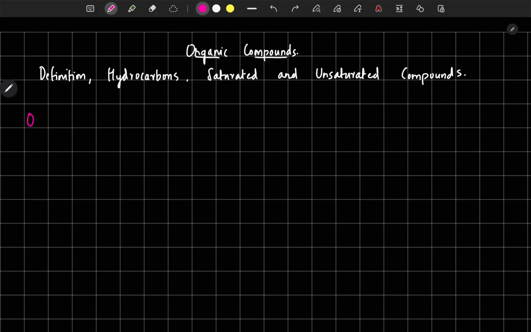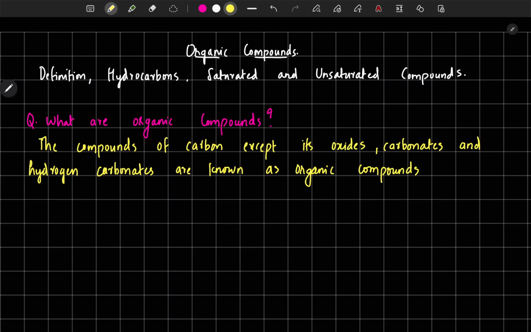So our first question is, what are organic compounds? Organic compounds, or organic chemistry, is a branch in chemistry, a very big branch in chemistry. Organic compounds means the compounds of carbon except its oxides, carbonates and hydrogen carbonates. I will just write it here. So please look at the definition carefully.